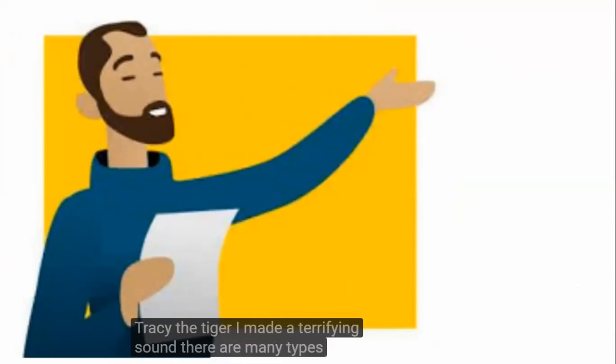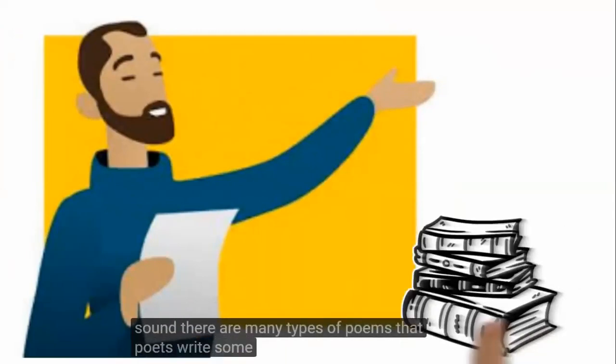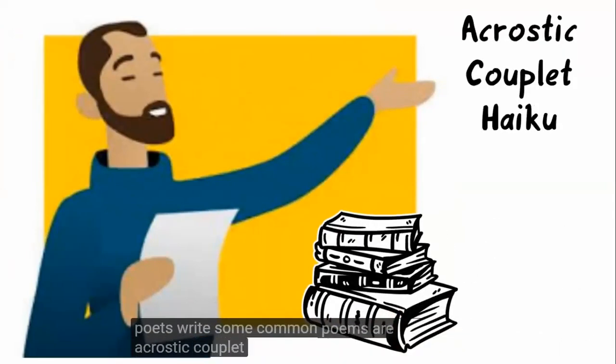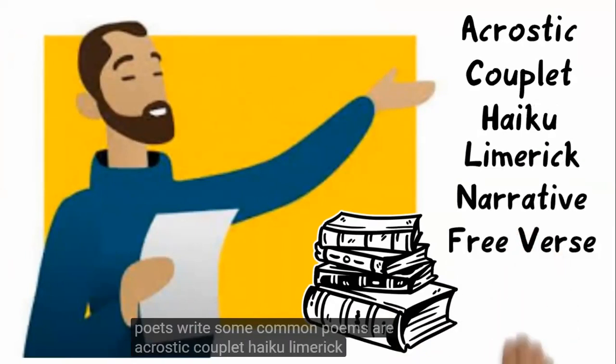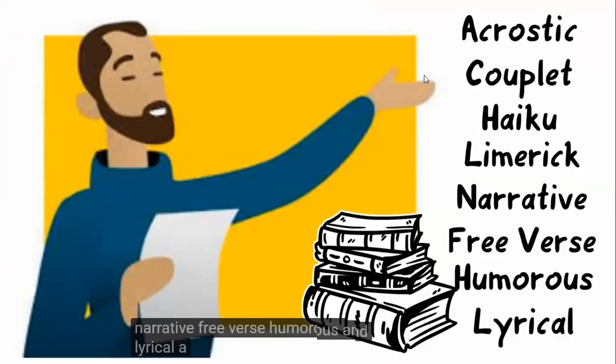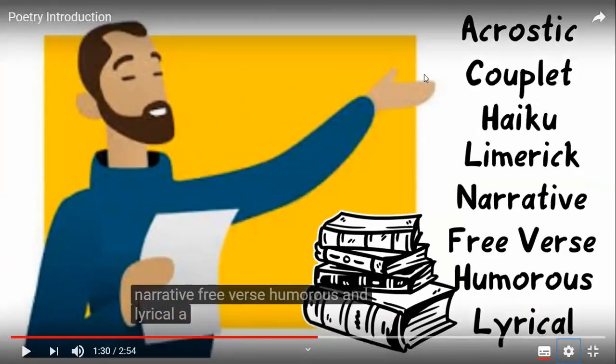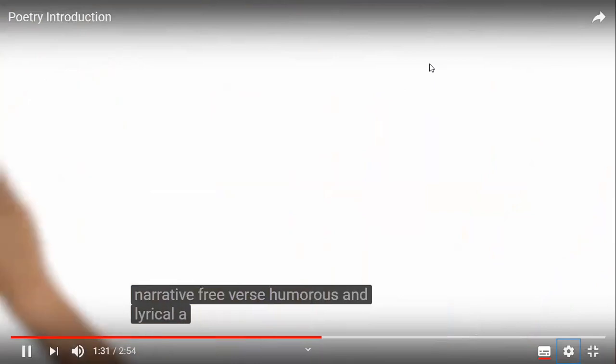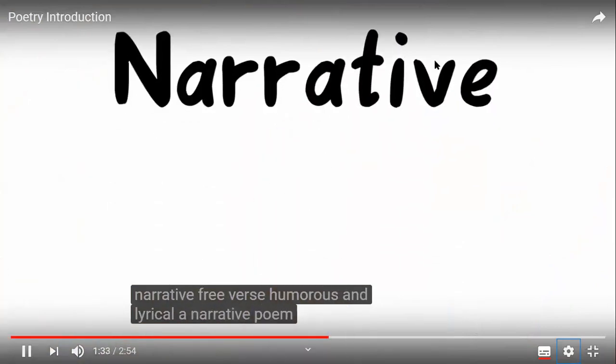There are many types of poems that poets write. Some common poems are acrostic, couplet, haiku, limerick, narrative, free verse, humorous, and lyrical. A narrative poem tells a story.